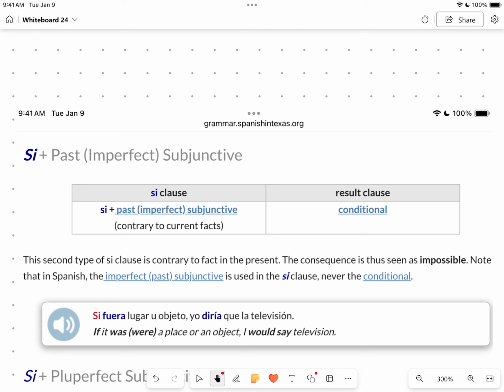Okay, the second type of C clause is C with the past imperfect subjunctive. To start with, sometimes we just have to know what each verb tense actually is. Like, what are you talking about? What is the past imperfect subjunctive? I don't even remember what that is.